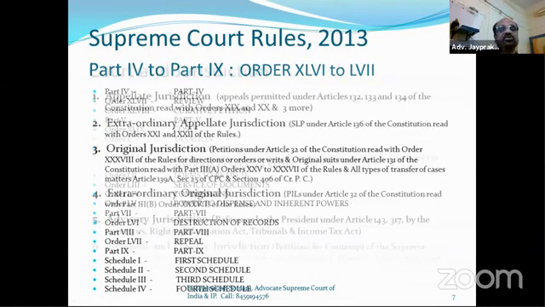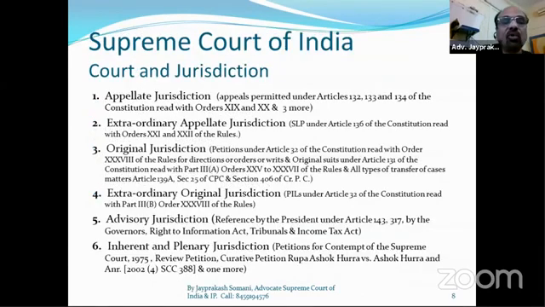See, the Supreme Court of India, court and jurisdiction. The Supreme Court of India has appellate jurisdiction. So appeal under Articles 132, 133 and 134 of the Constitution read with Order 19 and 20.